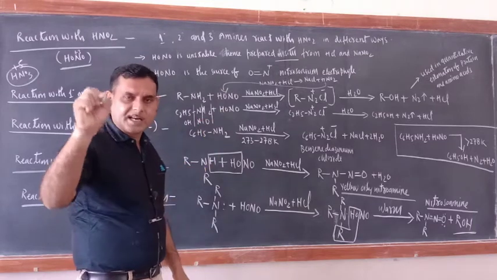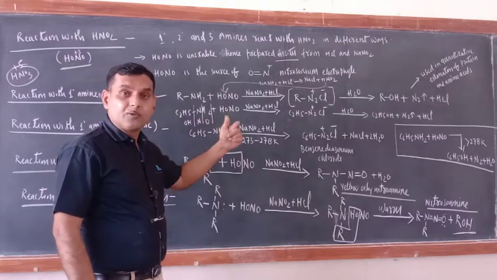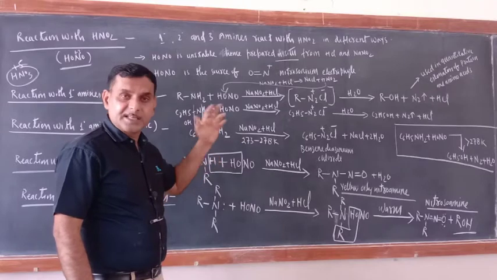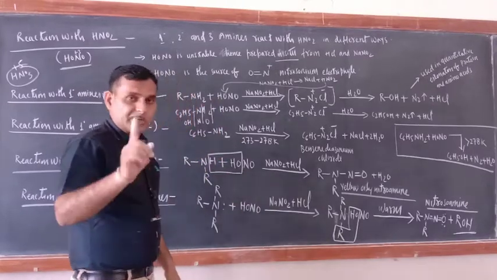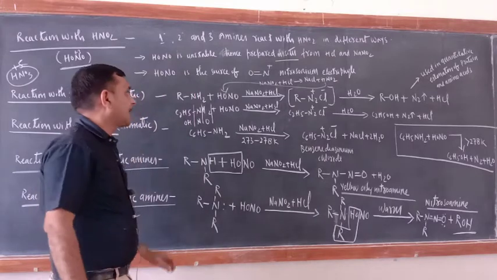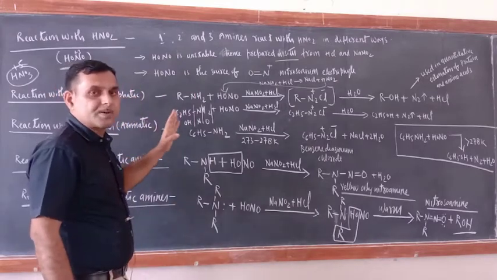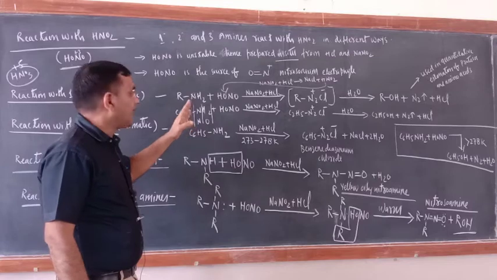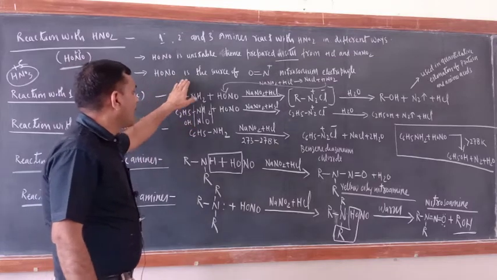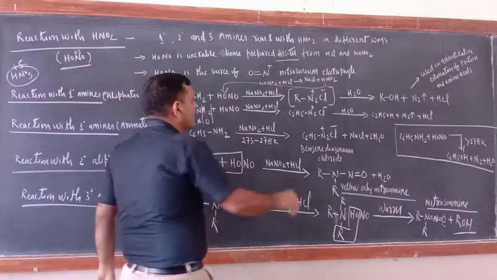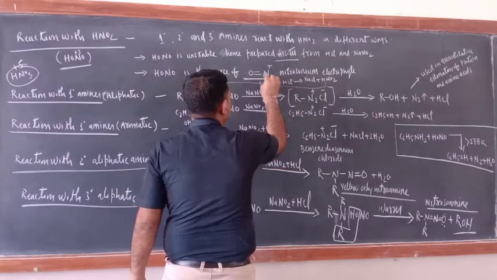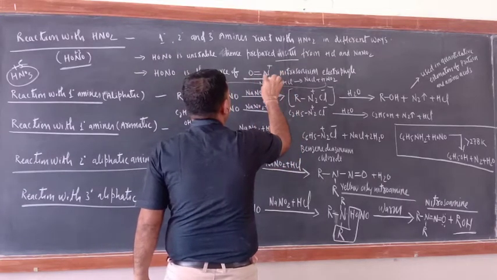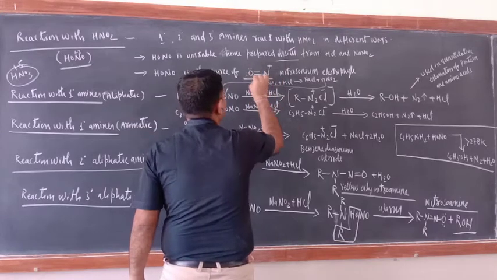When HCl reacts with NaNO2, nitrous acid, HONO, is generated. HONO is the source of the nitrosonium electrophile, O double bond N, nitrosonium.